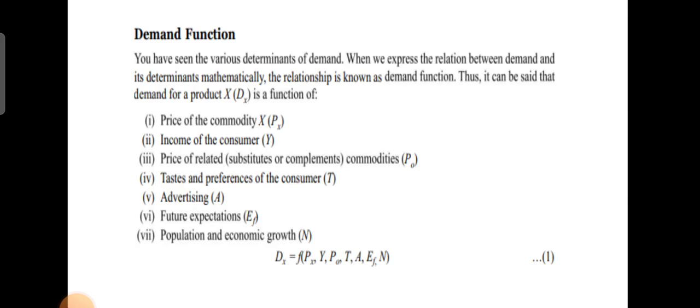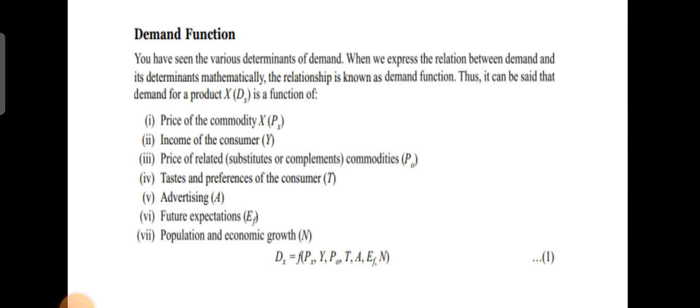And let us see the demand function, that is, the factors influencing demand. There are various factors that influence the demand function, and we can express the relation between demand and its determinants mathematically. Usually we denote the demand function as Dx, and it is a function of price, income, taste and preference, habits, people with different tastes, relative prices of other goods, consumer expectation and advertisement effect. Let us see one by one how these factors influence the individual demand.